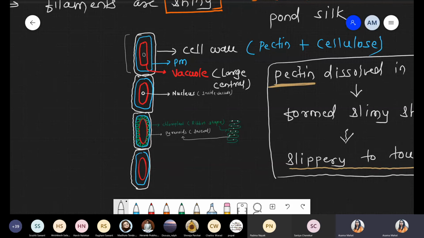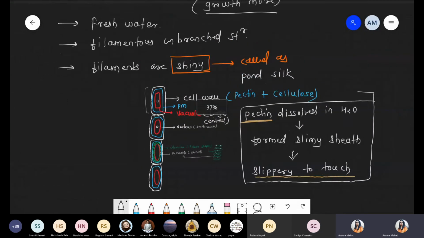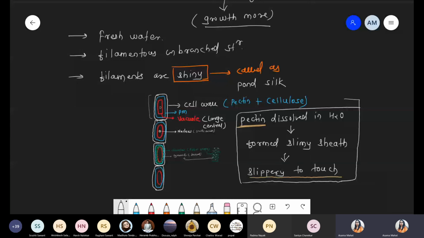Okay, Mangesh. Chalo. So this diagram part is done. Just quickly check. We are talking about Spirogyra, a filamentous freshwater unbranched alga, and it has a shiny appearance. The filaments are shiny. That's why sometimes it is also called pond silk. It has the cell wall, and inside the cell wall, pectin and cellulose are present.